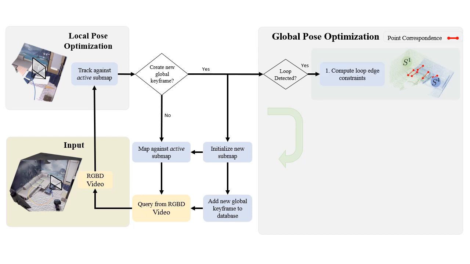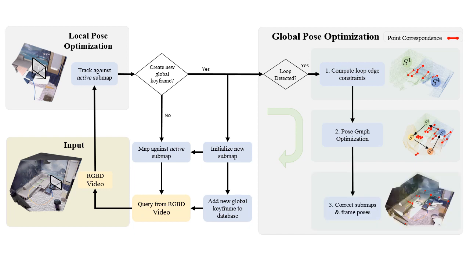If a loop is found, we perform global pose optimization as follows. First, we compute the constraints, meaning the relative pose between the loop edges. This is done via point cloud registration of the submaps, here denoted S1 and S4. Next, we collect all constraints and construct a pose graph which we solve to retrieve the corrected global keyframe poses. Given the global keyframe poses, we then correct the corresponding submaps rigidly. Finally, we proceed with tracking the new submap.